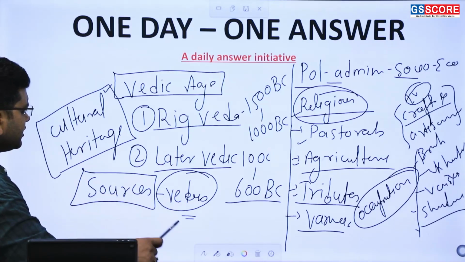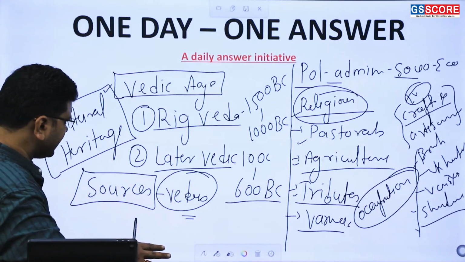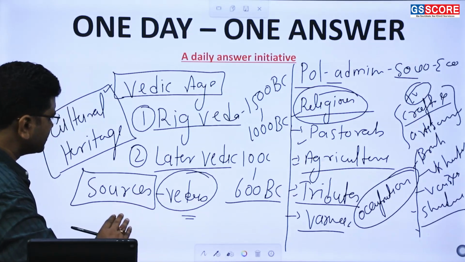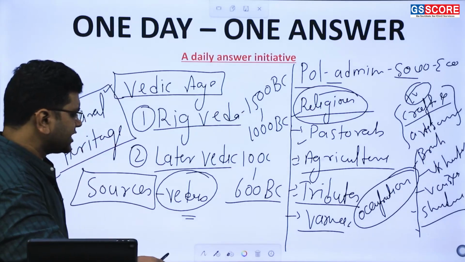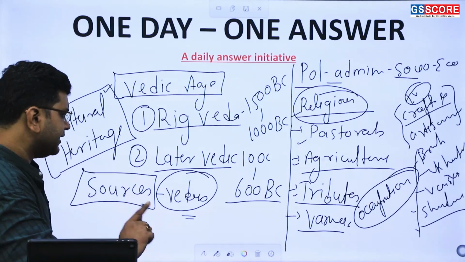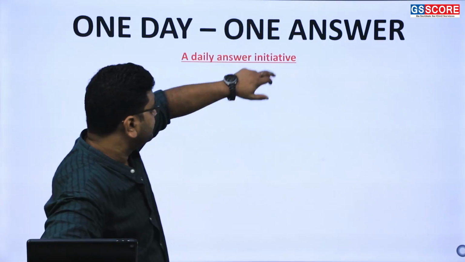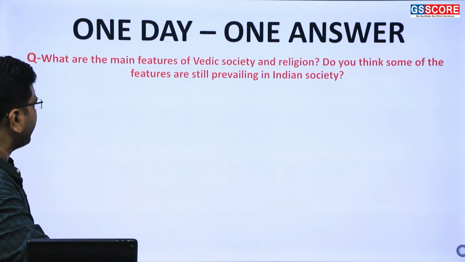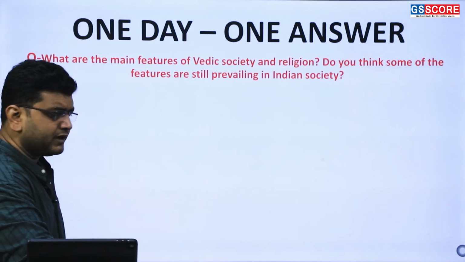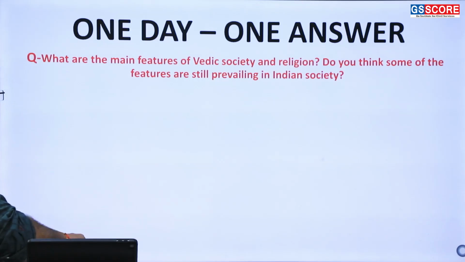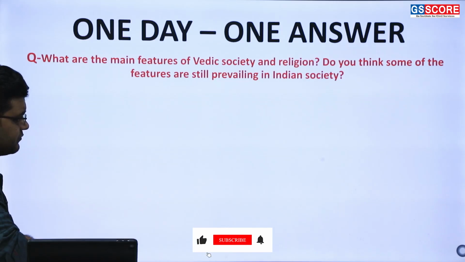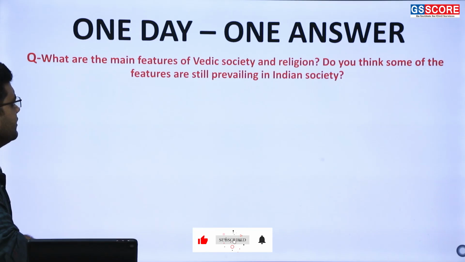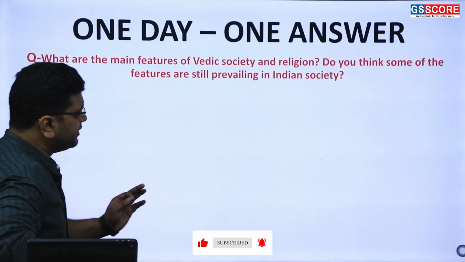Okay, so one thing you have to be clear about in terms of understanding: when we are seeing the Vedic age, it has two parts, and we have to see the political, administrative, social, economic and religious aspects of both the Rig Vedic and later Vedic age. Now coming to the question, which we have taken from the PYQ of 2023. The question says: what are the main features of Vedic society and religion? Do you think that some of the features are still prevalent in Indian society?